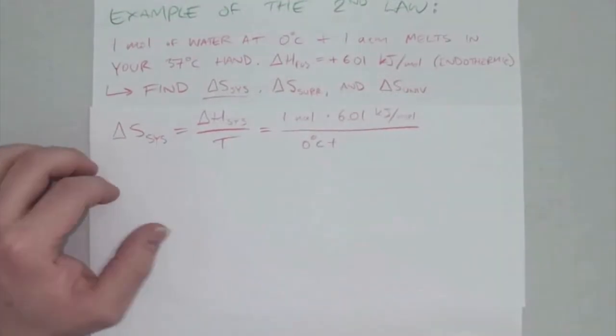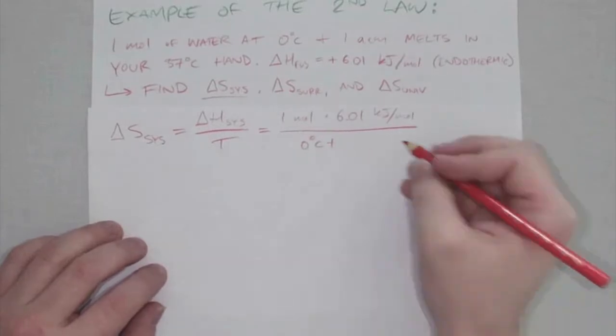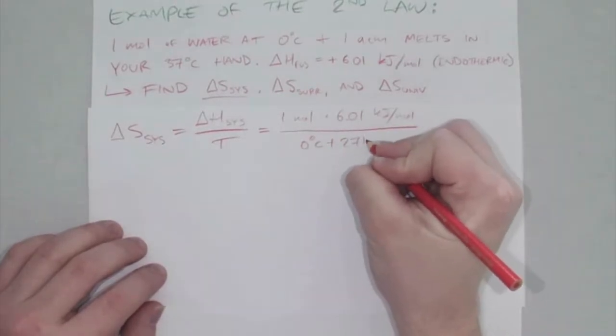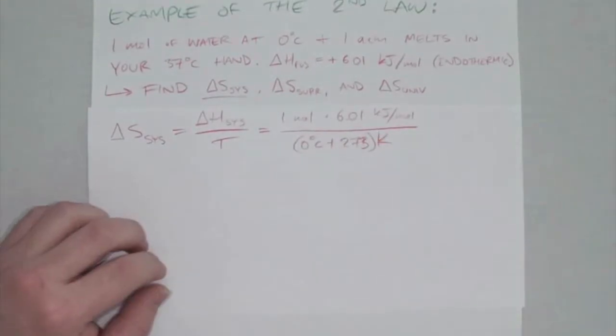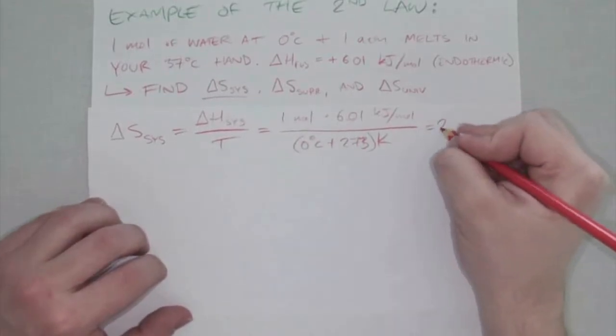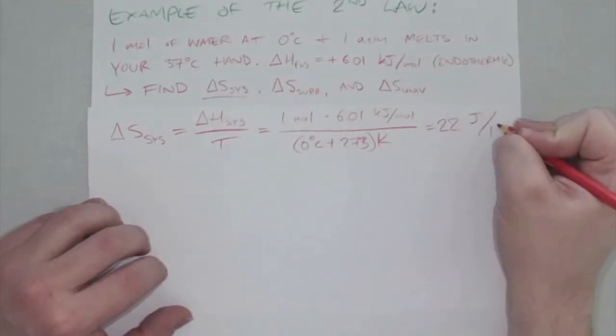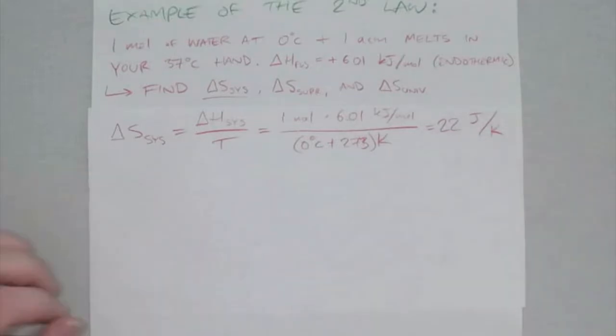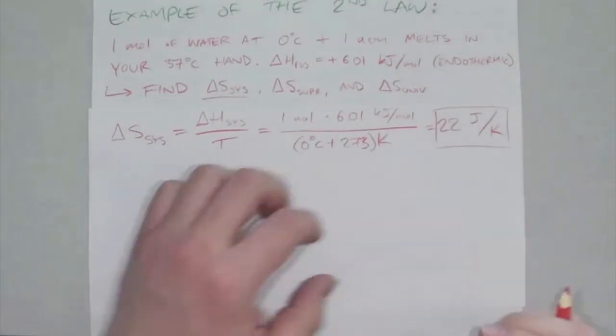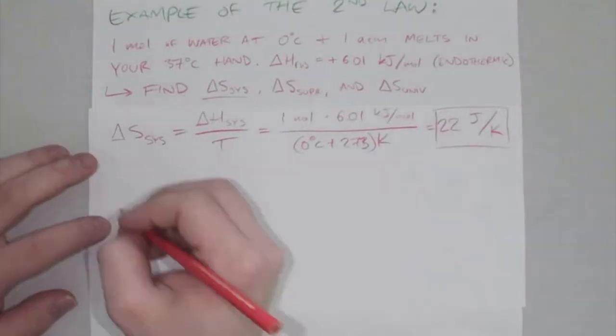Remember, we always have to have temperature in absolute units. So we have to add 273 to make that Kelvin. And when we calculate that out, we end up with 22 joules per Kelvin, the unit for entropy. So there's our delta S system. So then going on to delta S of the surroundings.